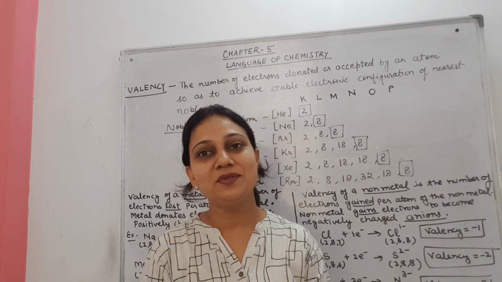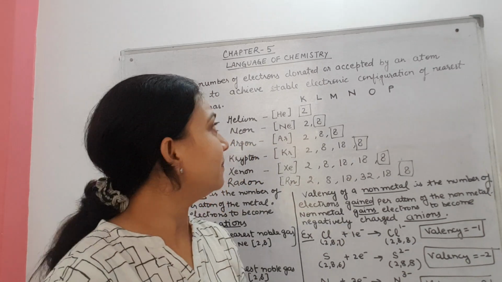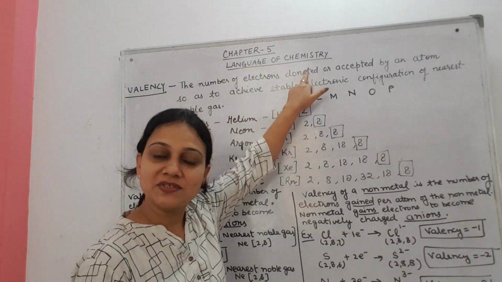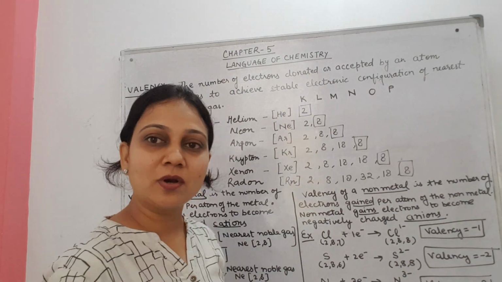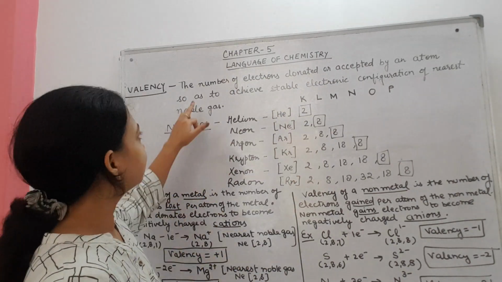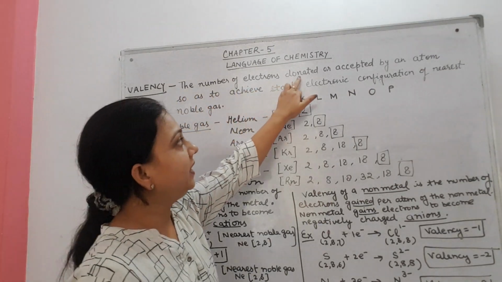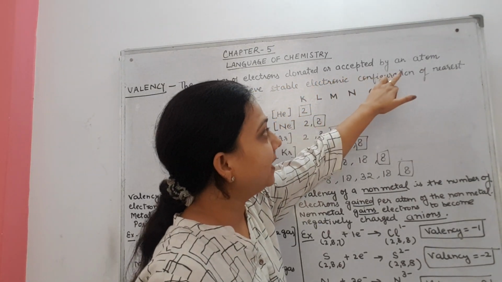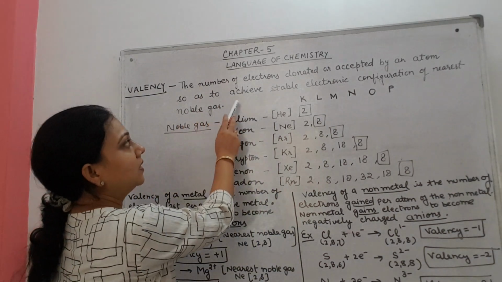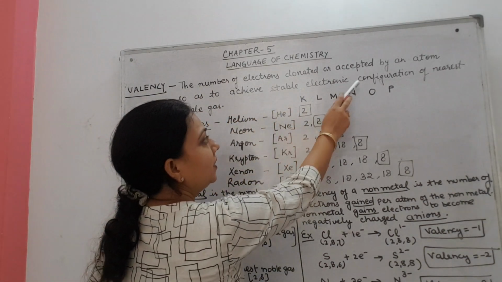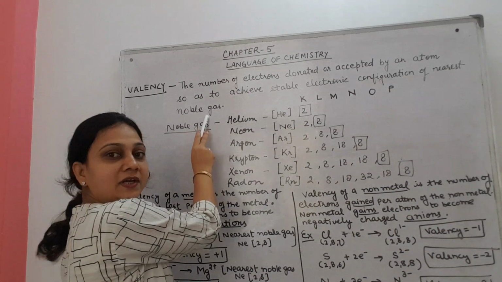Today I am going to start new chapter 5, language of chemistry. Let's begin with first topic, valency. Valency is the number of electrons donated or accepted by an atom so as to achieve stable electronic configuration of nearest